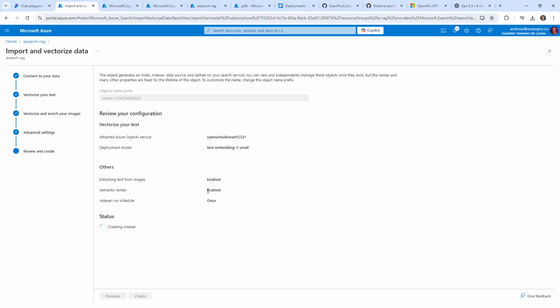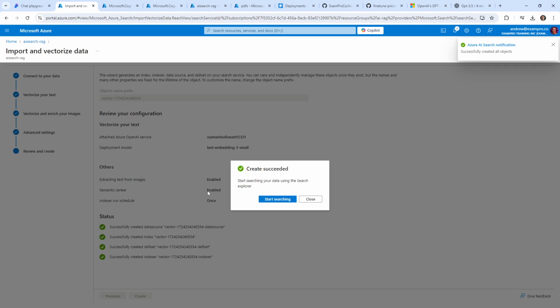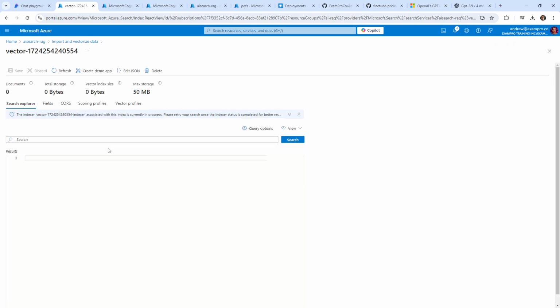But I would imagine that if we were setting this up manually, then we could choose from a bunch of other ones. So start searching. So let's go ahead and try this out and make sure it works. So what was in that document?